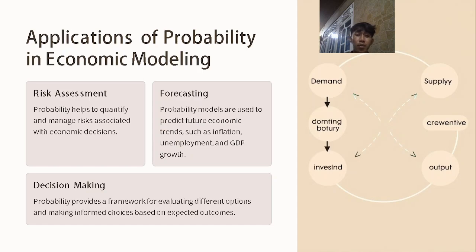Decision making: probability provides a framework for evaluating different options and making informed choices based on expected outcomes. Examples include future demand, pricing, budgeting, investment, supply, and creative output. Okay, next slide.